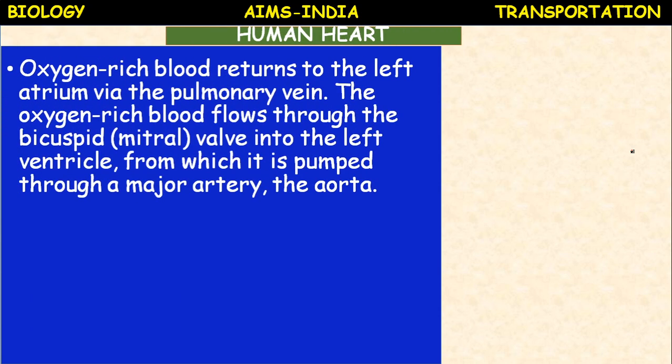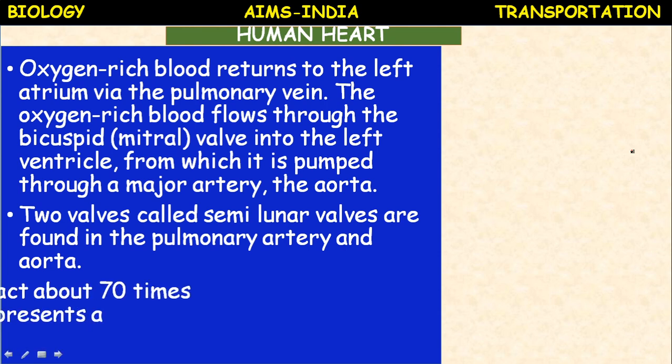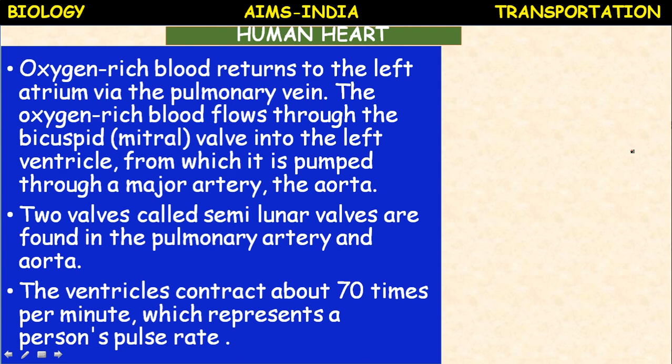The oxygen-rich blood returns to the left atrium via the pulmonary vein. The oxygen-rich blood flows through the bicuspid valve or mitral valve into the left ventricle, from which it is pumped through a major artery, the aorta. Two valves called the semilunar valves are found in the pulmonary artery and aorta. The ventricle contracts about 70 times per minute, which represents a person's pulse rate.